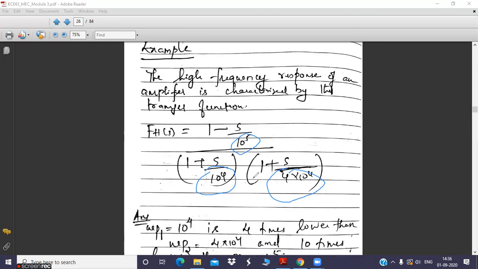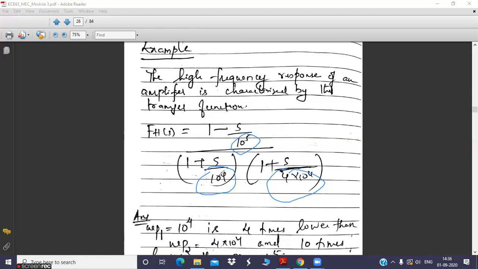These two are poles because this corresponds to the denominator. This is in the numerator. Now, recall the condition of dominant pole. A pole is dominant if it is at least 4 octaves, sorry, 2 octaves or 4 times away from the next nearest pole. The next nearest pole is 4 into 10 to the power 4, which is exactly satisfying our minimum condition.